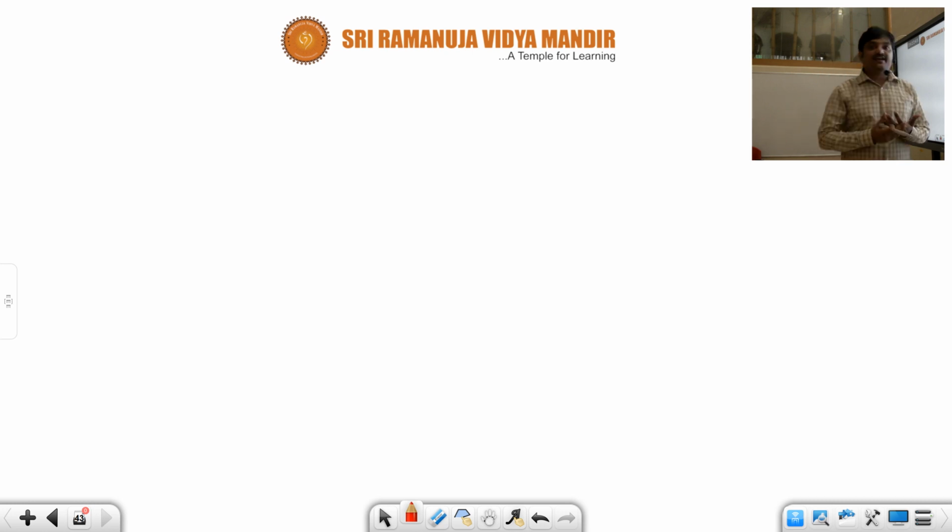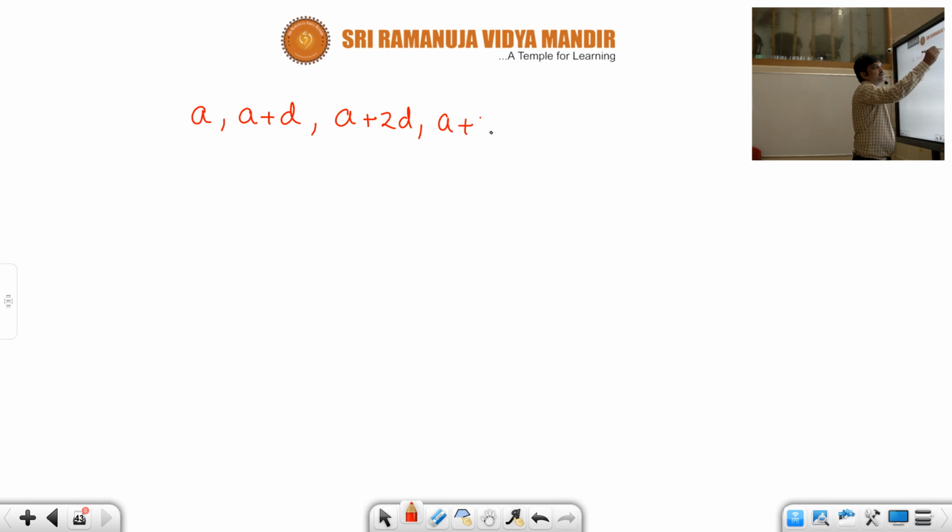So in our previous lecture, we have learned what is meant by an arithmetic progression, right? Whenever the consecutive terms differ by the same difference, we say that the numbers are in AP. Consider an AP where the first term is a and the common difference is d. Then the second term would be a plus d, the third term a plus 2d, and the fourth term a plus 3d, and so on. If you continue, the nth term will be a plus (n minus 1) times d. This is the arithmetic progression whatever we have discussed.